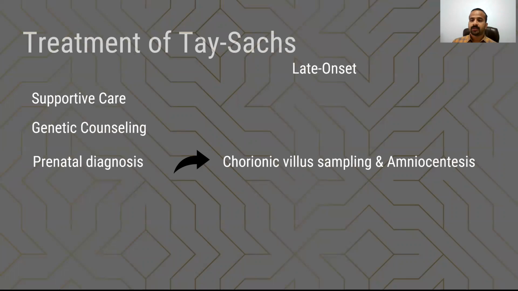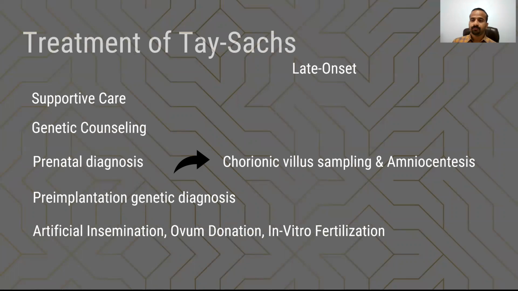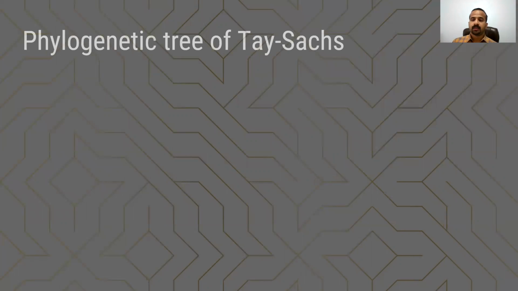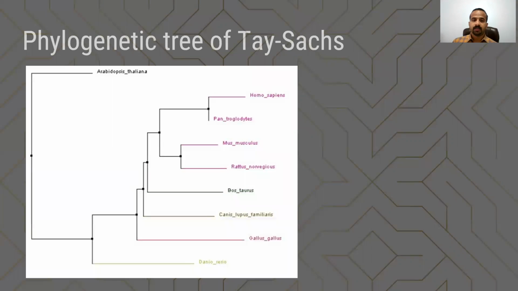And preimplantation genetic diagnosis. Specialists perform a test on the embryo before implanting it in the womb. They do this to see if the embryo carries Tay-Sachs. And artificial insemination, ovum donation, in vitro fertilization, and gene therapy, but it is still under research. Here it shows the phylogenetic tree of TSD.